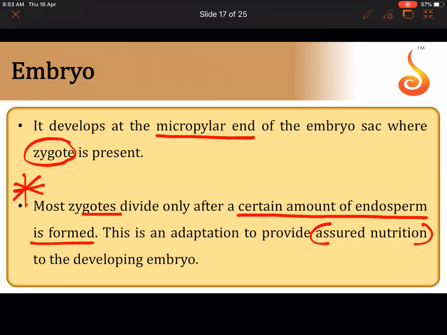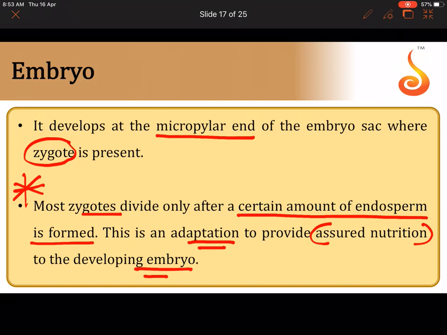So the zygote divides only a while after the endosperm divides, because it has to have somebody to provide nutrition to it. This is an adaptation, very important, to provide assured nutrition to the developing embryo. Otherwise, if the zygote starts dividing into the embryo, there will be nobody to give nutrition to it, because what if the endosperm has not developed, isn't it? That's why the zygote waits for some time.